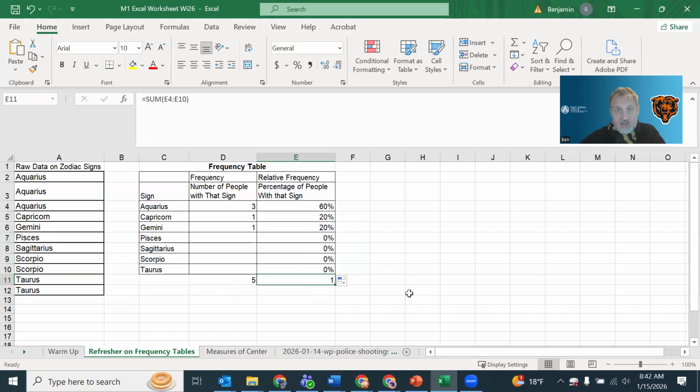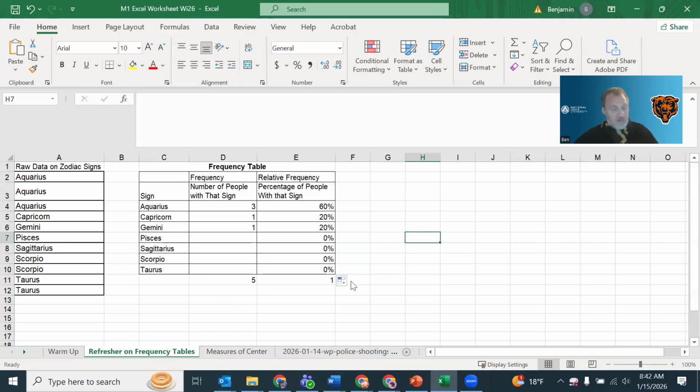Notice that the total here adds up to 1. That is an important checkpoint on the relative frequency. And it's actually a key to one of the Newton problems that you're going to see this week, is that we know the relative frequency should add to 1, and therefore we can work backwards if we're missing a value to figure out what's missing. I'll make a video on that later.